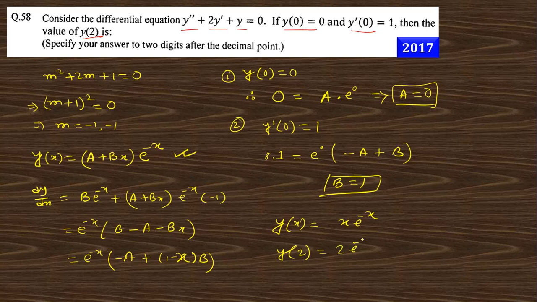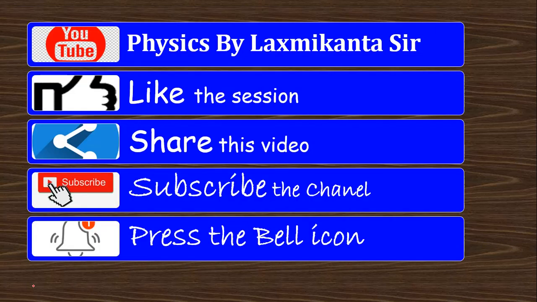Now we want to find y(2). y(2) is 2 e to the power minus 2, that is 2 by e square. The value of e square is 7.39, and this becomes nearly 0.27. So the answer of this question will be 0.27. This is the answer of this question. Clear? So this is all about question 6 in the 2017 IIT exam, and the next will be